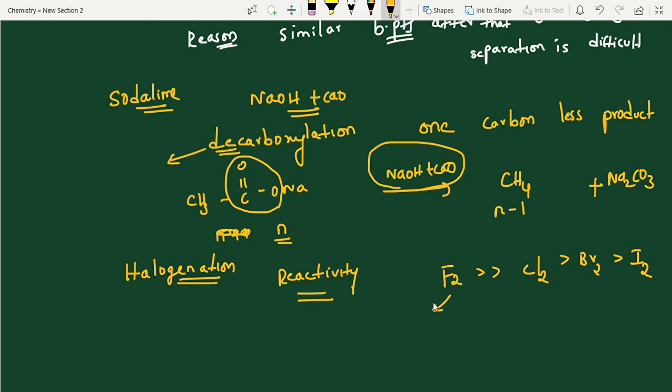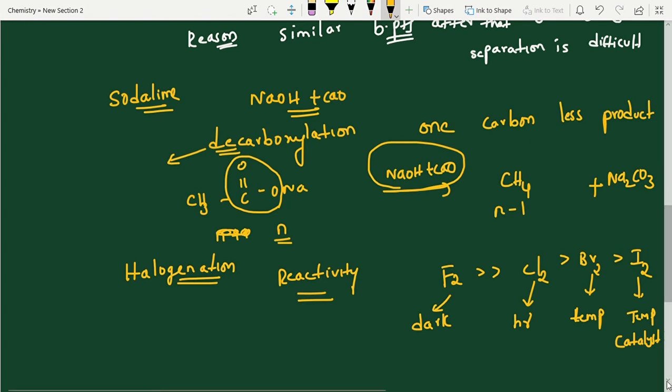So for F2 we are doing under dark conditions, chlorine in presence of sunlight, and bromine in presence of temperature and sunlight. And here we are using temperature, and important thing is catalyst. If you are not using catalyst, reaction will not occur.